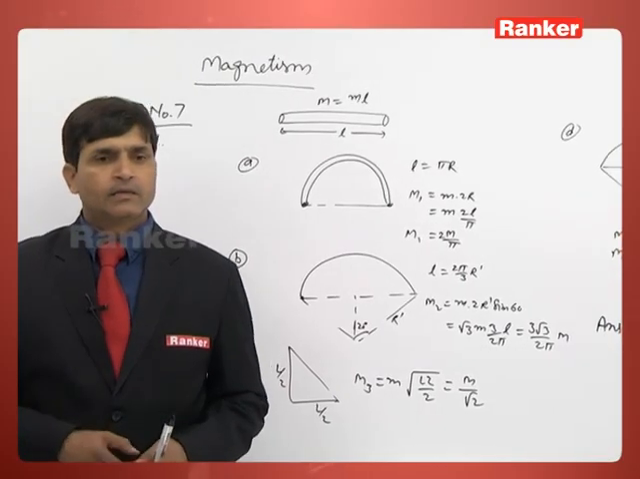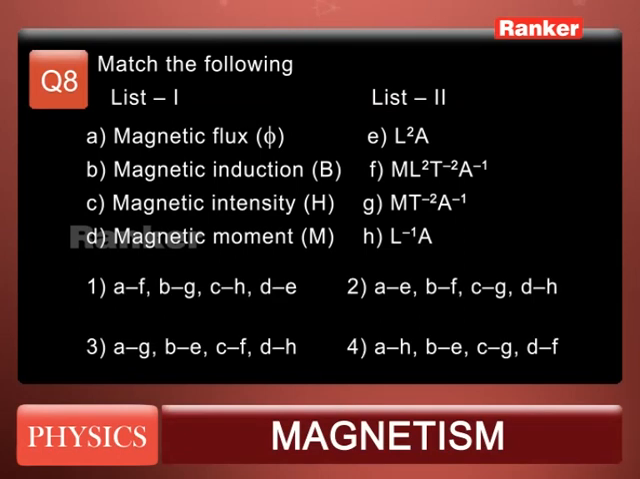Now come to the question number 8. This is based on match the following. In the list 1, first is given magnetic flux, second is magnetic field or magnetic induction, third is magnetic intensity, and the fourth is magnetic moment. In the list 2, first is given L square A, second ML square T minus 2 A minus 1, third is MT minus 2 A minus 1, fourth is L minus 1 A.